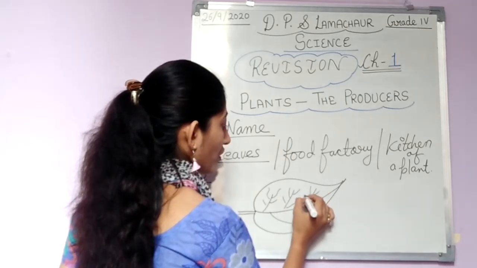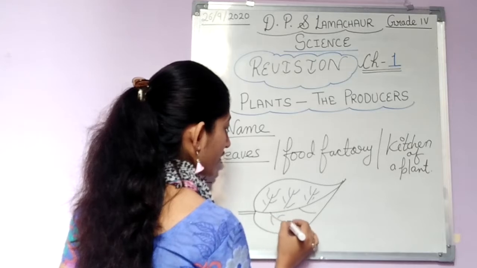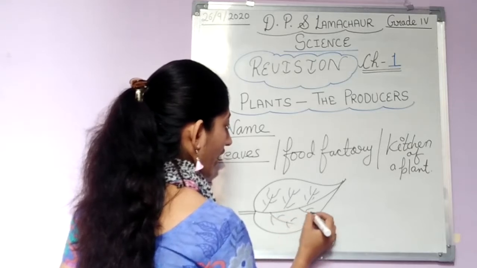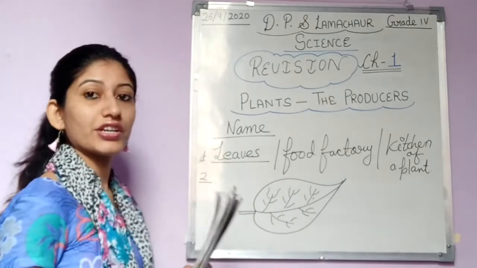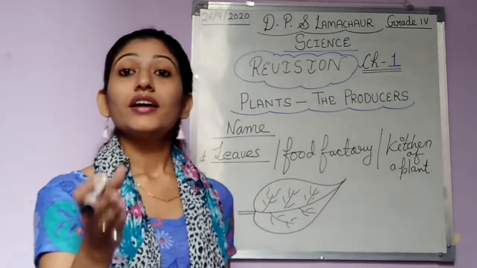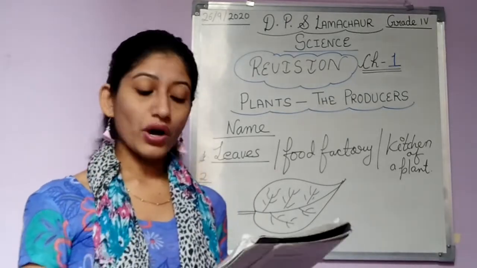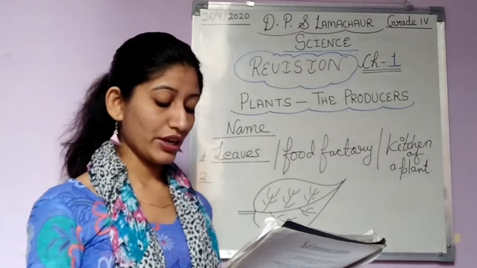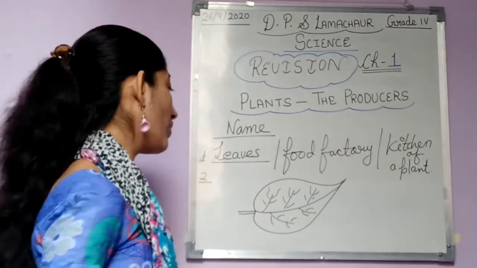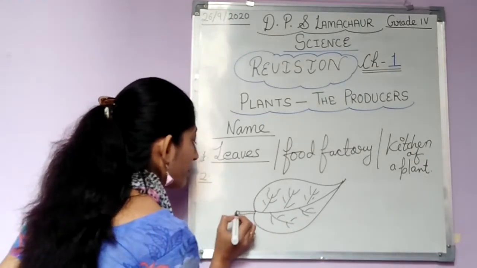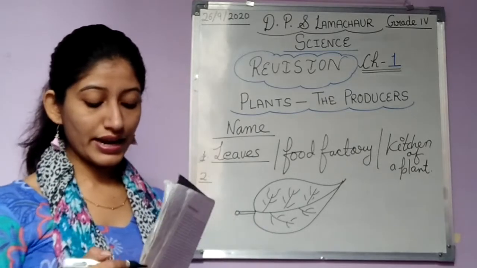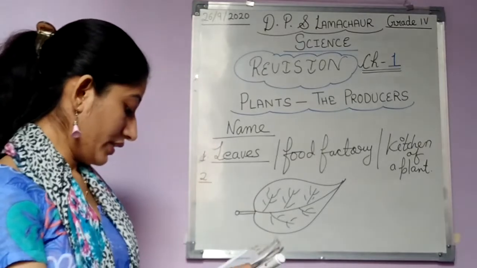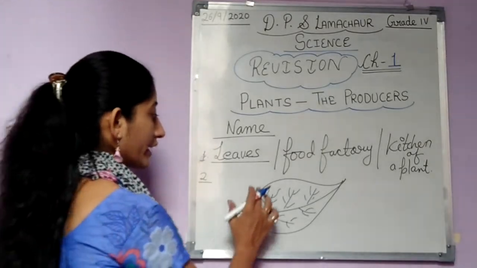I have given you this to make in your science notebook also, and we have done this leaf structure in our test also. But again here I am explaining it. Okay beta, this is a leaf. Now let's discuss the different parts of a leaf. What is here? You can see the broad green part.